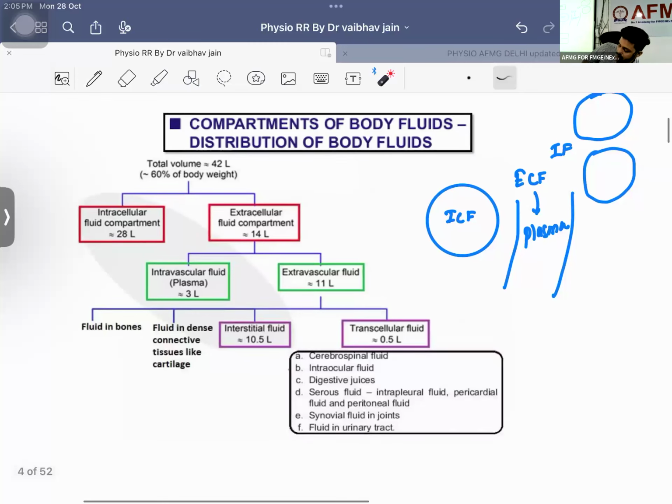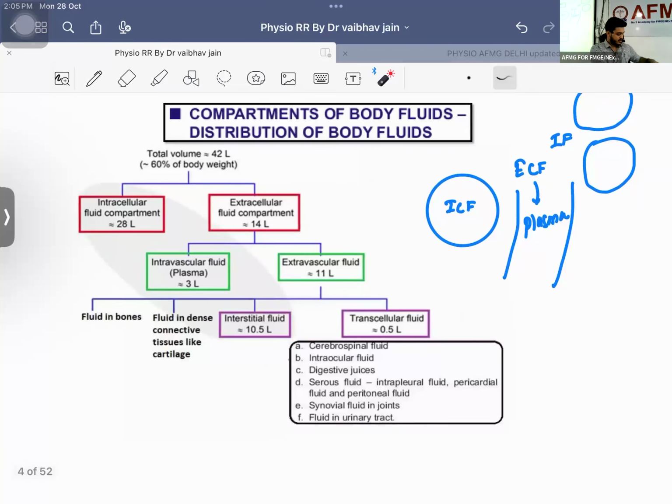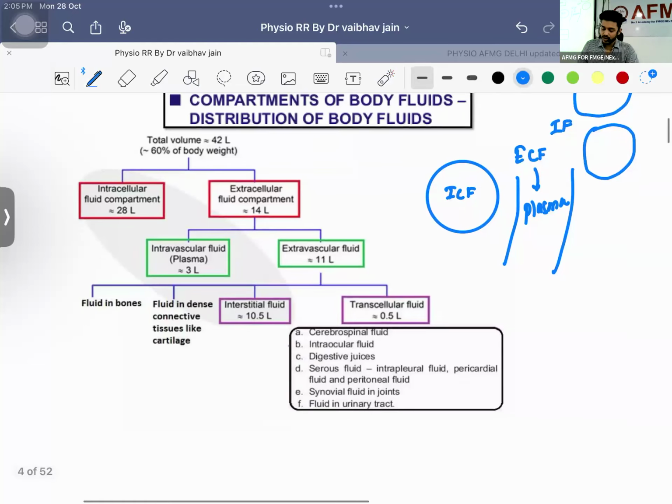So this is going to be the total body water. Now we are having multiple cavities in the body, like cavities for the eyes. We are having aqueous humor. If the level of aqueous humor is more, which disease will occur? Glaucoma. We can have open angle glaucoma, we can have angle closure glaucoma, right? What about the blood?